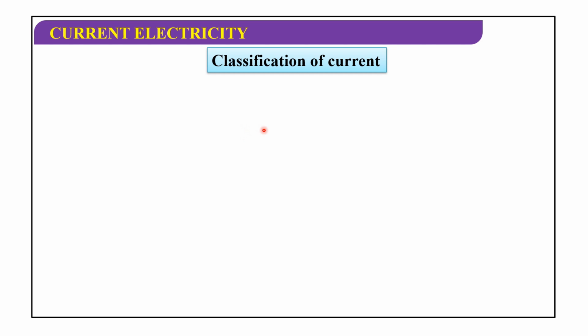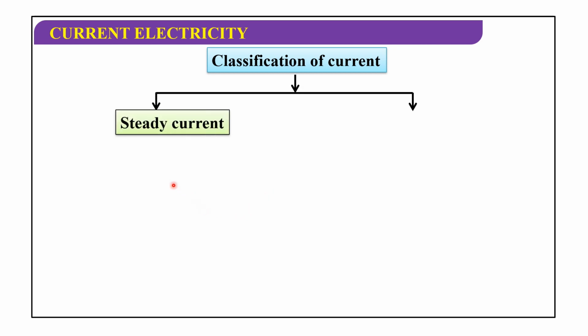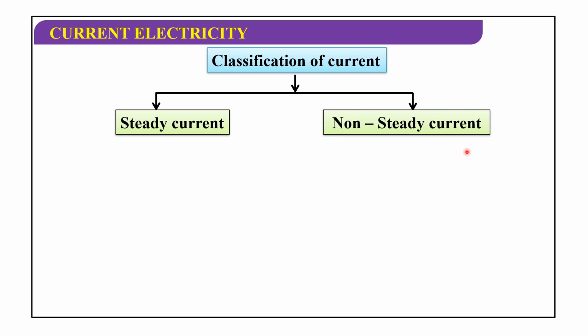Now, I will discuss the classification of current: steady current and non-steady current. For steady current, we take the graph between I and t. It is a straight line parallel to the time axis.